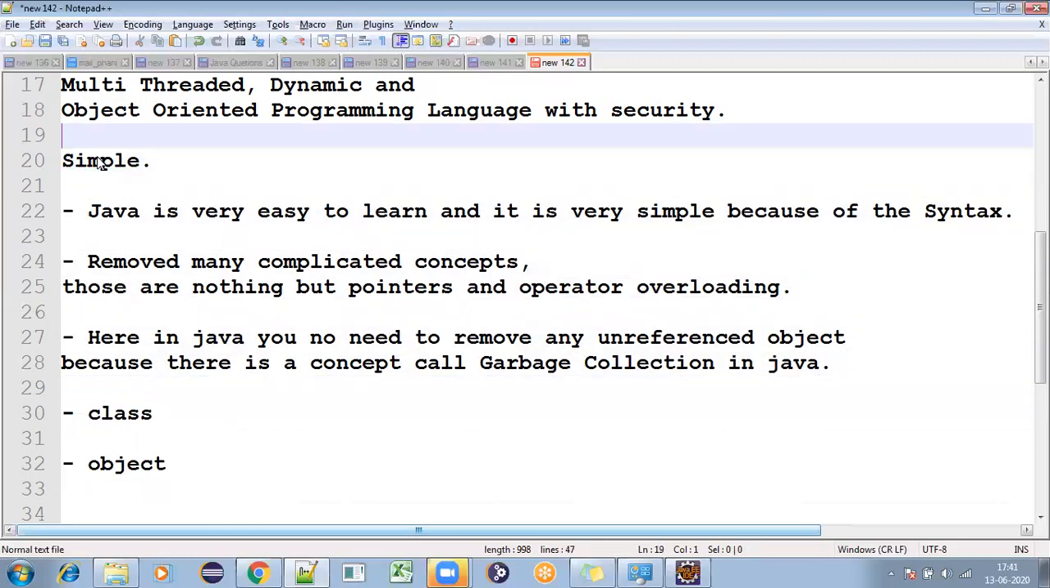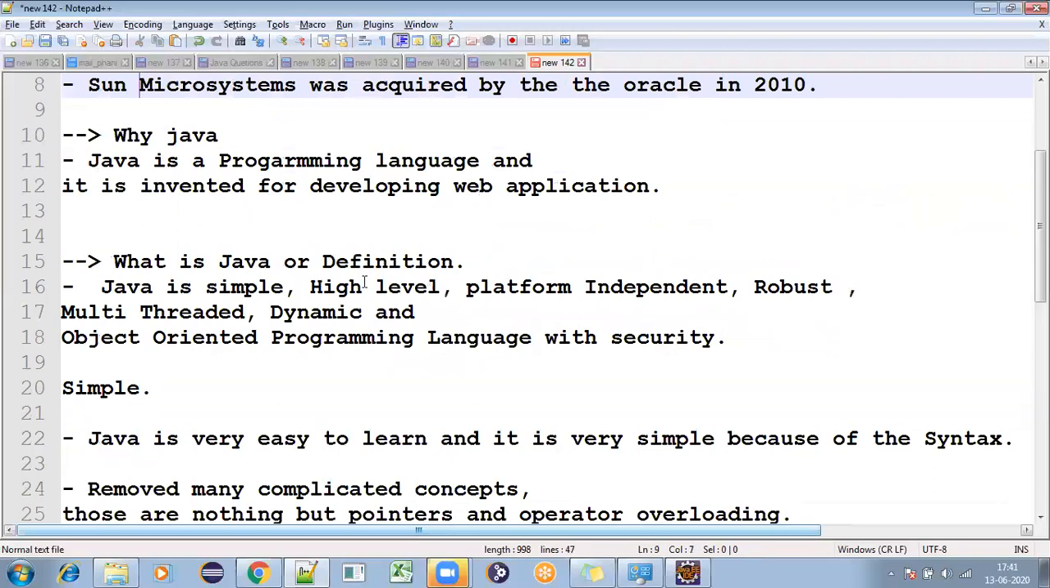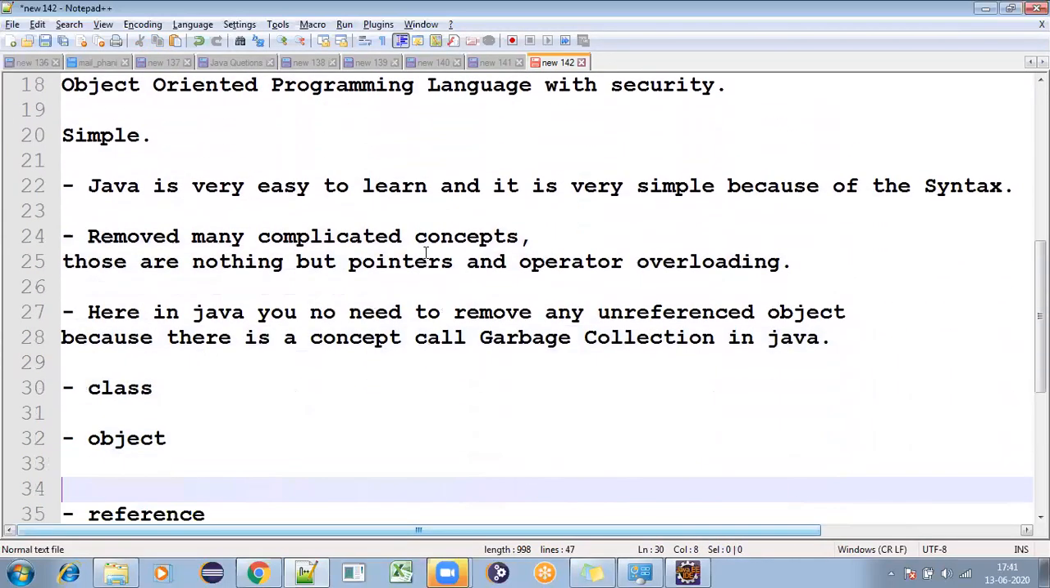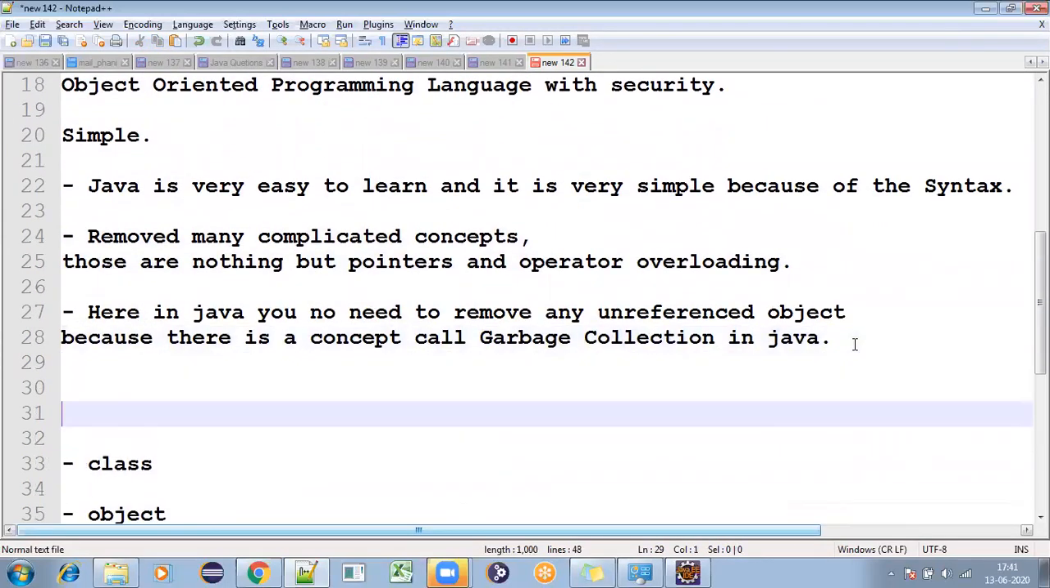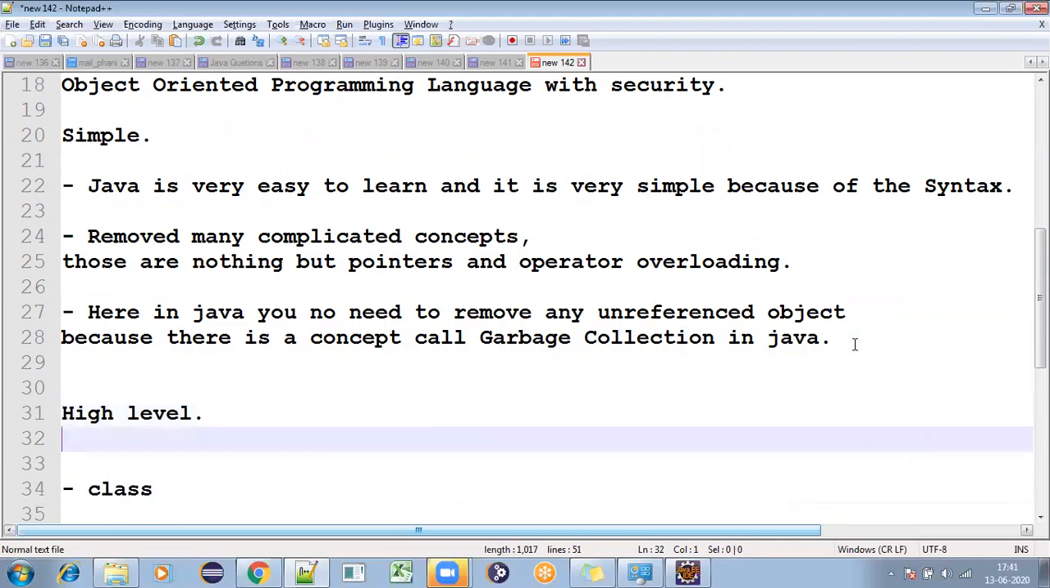Okay. So next I'll be coming to, see, here we are understanding some things, right? What is Java and the definition we are understanding. Here we just went through the simple concept. Now we'll be going to the concept called high level. See, what is high level? Do you know what is high level? Okay. See, high level is nothing but your English language.